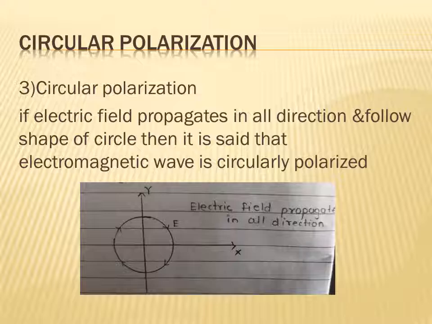Next one is the elliptical polarization. If electric field propagates in all direction and follows the shape of an ellipse, then it is called elliptical polarization. Next one is the circular polarization. What is the circular polarization? If electric field propagates in all direction and follows the shape of a circle, then it is called circular polarization.